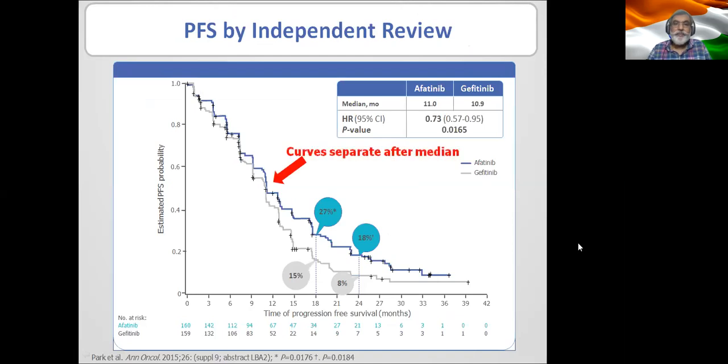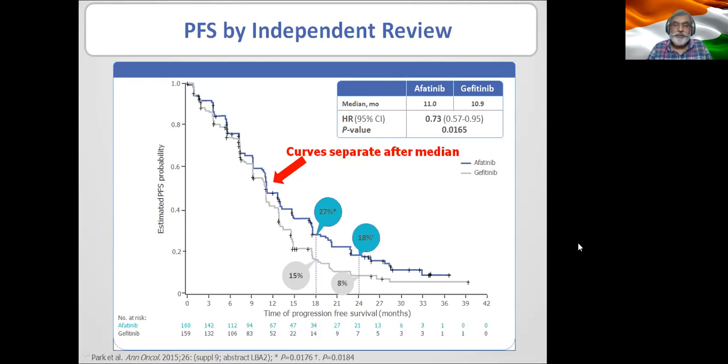Now we come to when the curve starts separation. And this is progression-free survival between afatinib and gefitinib, that you can see that the curve starts separating after the median survival is reached. And this is very interesting. Now, why this happens? This could probably happen because we have not enriched the population that benefits the most, and therefore it takes a while before the effect on the responding patients is seen.